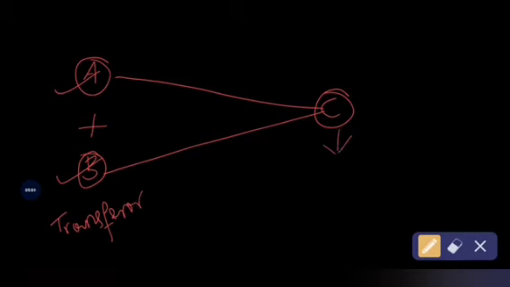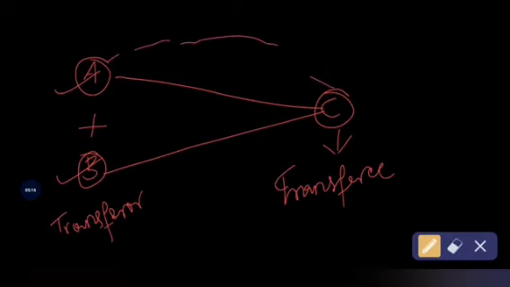Ultimately C company is called the transferee company. Why is C company called the transferee company? Because C company is purchasing the assets and liabilities of both transferor companies, right?